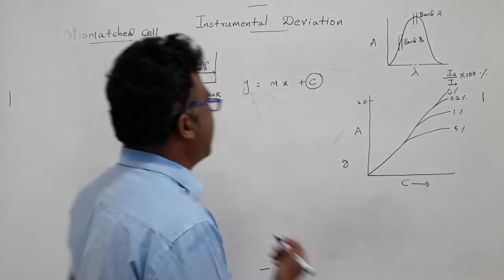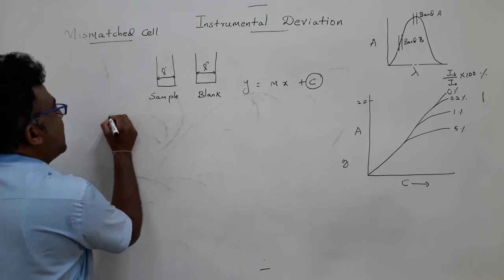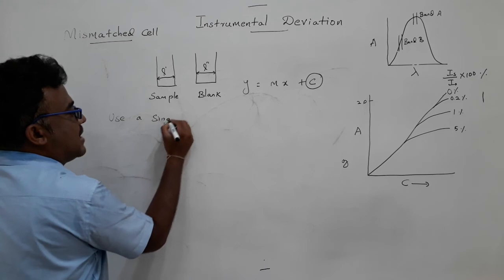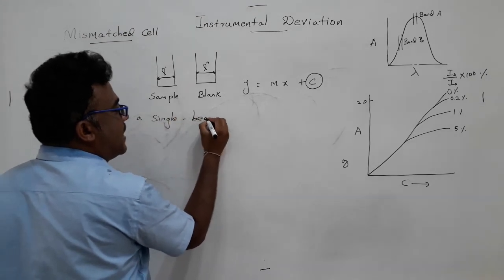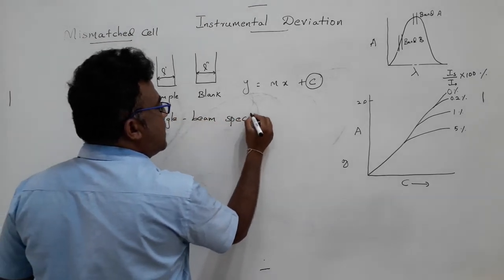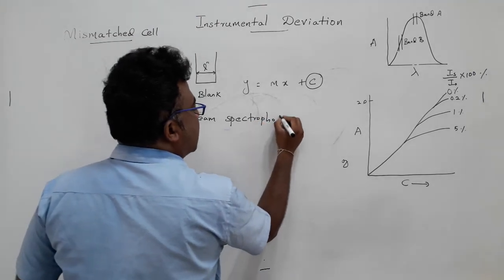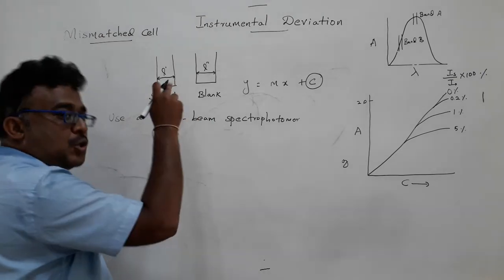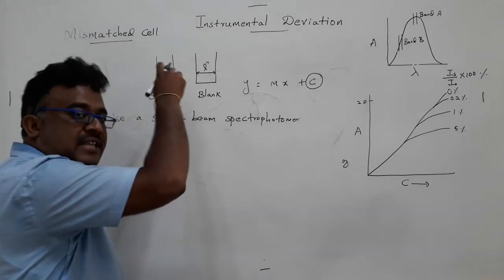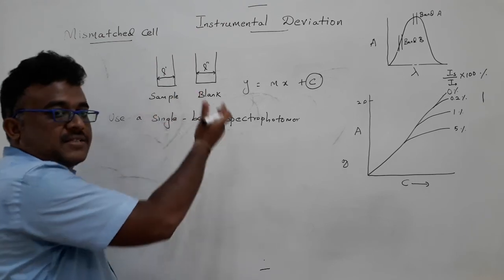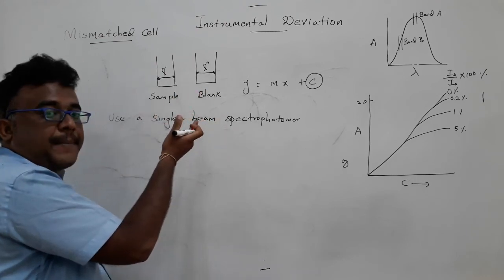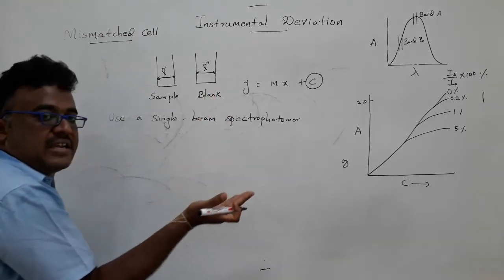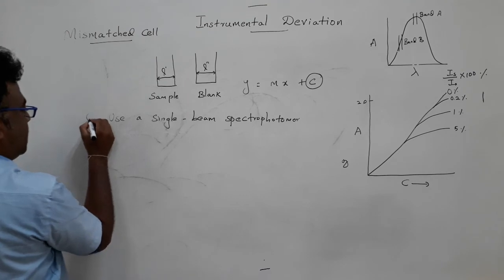So how can you avoid this problem? Use a single beam spectrophotometer. If you use a single beam spectrophotometer, that problem will be solved, because you can use the same cell, the same cuvette, for both sample as well as blank. Under that condition, the origin of mismatched cell error will be negligible. That is one option.